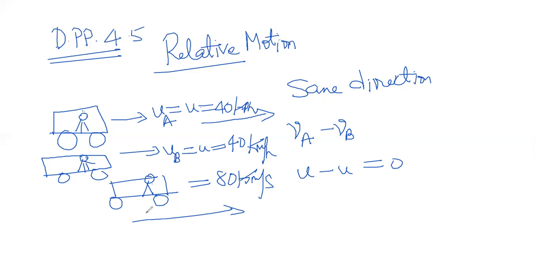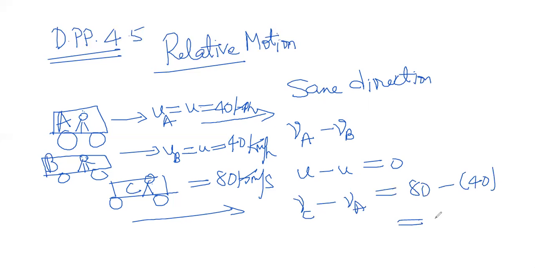Because now the relative velocity, if I name this bus as A, this as B and C, and I want to find out the relative velocity as felt by this person C, VC minus VA would be how much? 80 minus 40 would be plus 40 kmph.